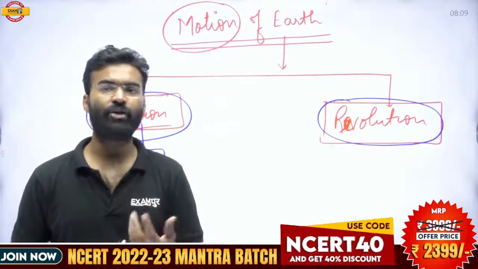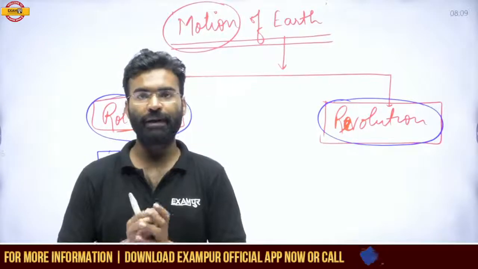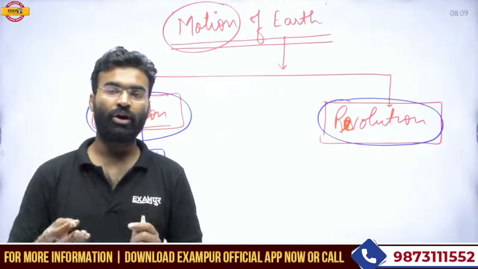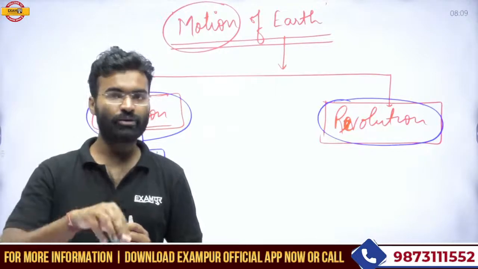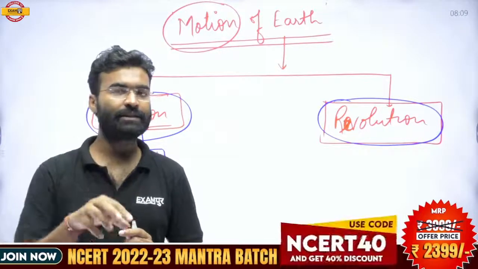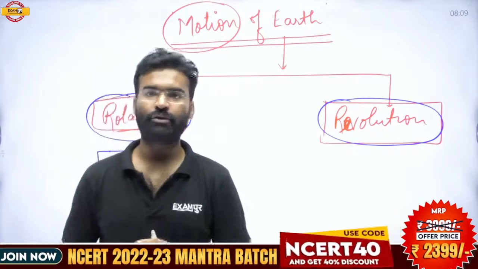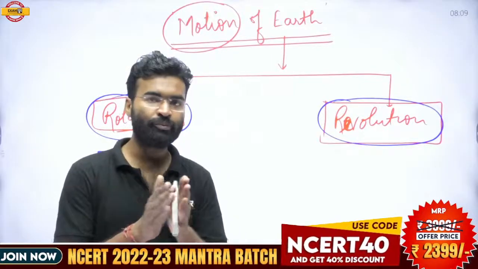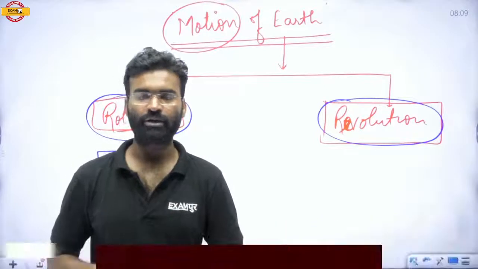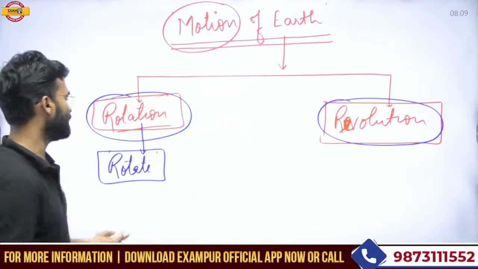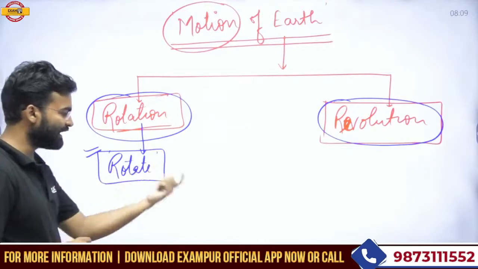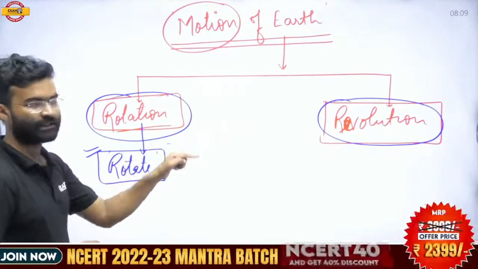So what is the meaning of rotation? Rotation means if any object is changing its direction on its own place without changing the place, then such type of movement is called rotation or rotate. So if anybody commands a person to rotate, that means the person should not change the place and should change only the direction.